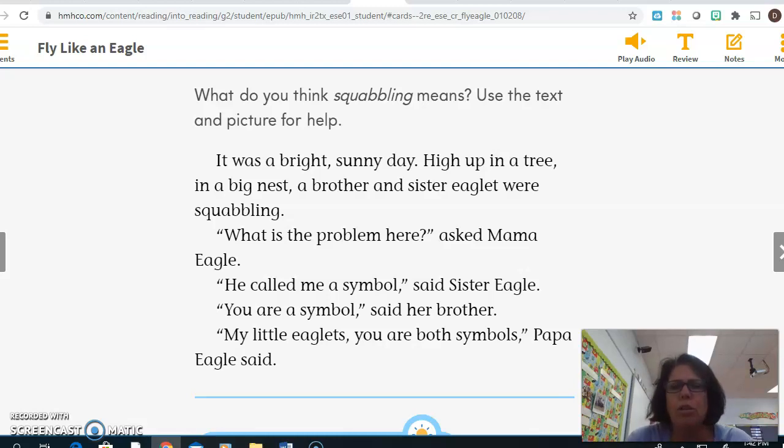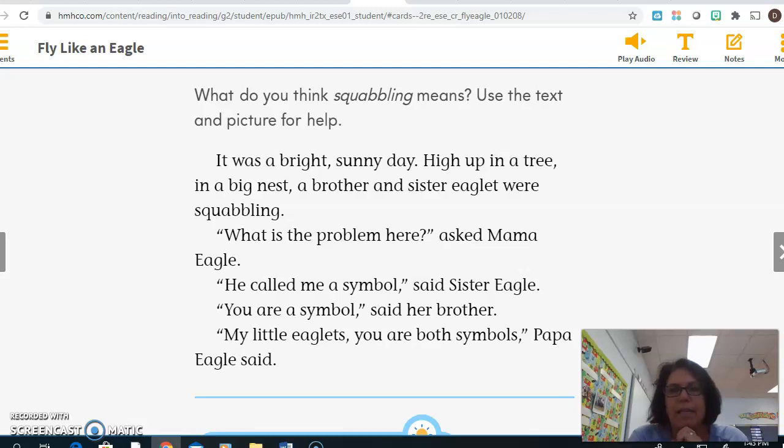So there are some clues here to that word that give me hints to what squabbling means. Well, first of all, Mama Eagle immediately says, what is the problem here? So when I see that right after the word squabbling, it makes me think that squabbling has something to do with a problem.